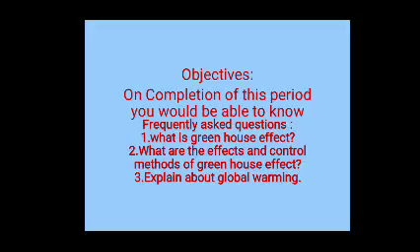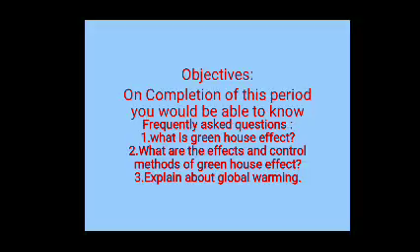On completion of this period, you would be able to know what is greenhouse effect or global warming, what are the causes of greenhouse gases, what are the effects of global warming, and how do you control global warming. These are discussed in this hour.